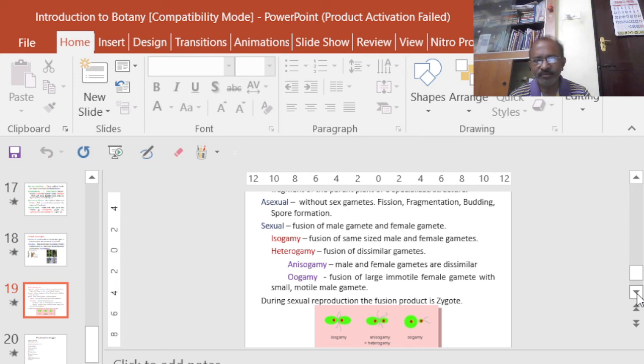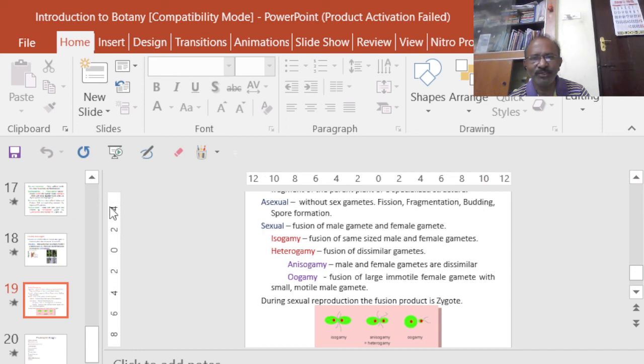So these are some of the basic points that I wish to talk with you regarding a basic introduction to botany. It is only a basic introduction, so we are not discussing the internal processes as well as some other important structures. But I just want to introduce the points which we have to know when we want to study botany.